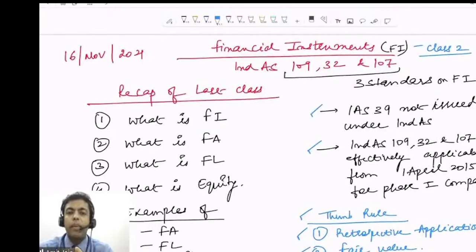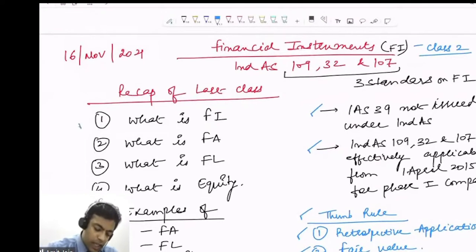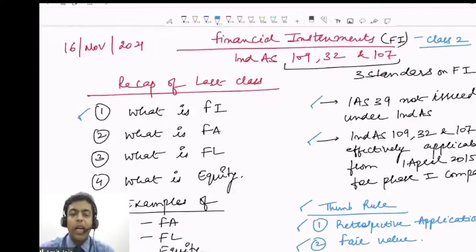Right? Now combine these two examples. So what we said in the last class: any contract entered between two or more parties which gives rise to a financial asset of one entity and either a financial liability or equity of another entity is called a financial instrument, guys. That means trade receivable is a financial instrument, trade payable is a financial instrument, investment is a financial instrument, equity is a financial instrument. Correct? Then, what are the three things which we have identified for a financial instrument? Contract, two or more parties, monetary value. If all these conditions are satisfied, then we will say it is a financial instrument.